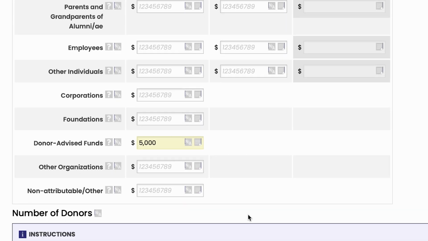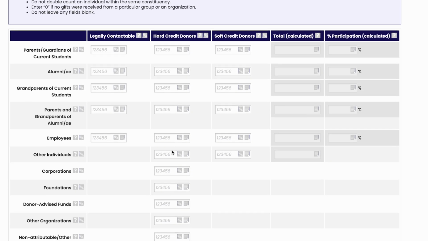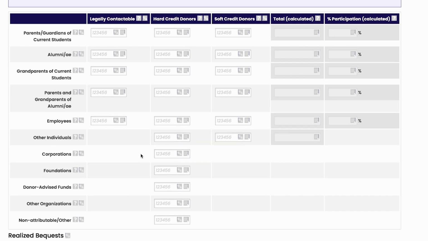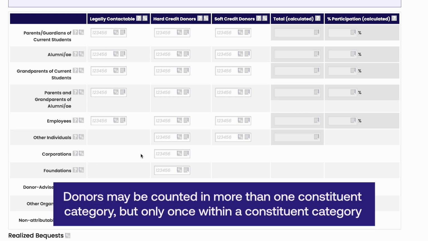When entering legally contactable, enter the number of individuals, not households, who are eligible to be contacted in each constituent group. For each household, enter the total number of legally contactable parents. This could be 1, 2, or even 4 if there are split and remarried households. When entering hard and soft credit, keep in mind that you count unique individuals in each constituent group as appropriate. Donors may be counted across more than one constituent category, but only once within a constituent category.